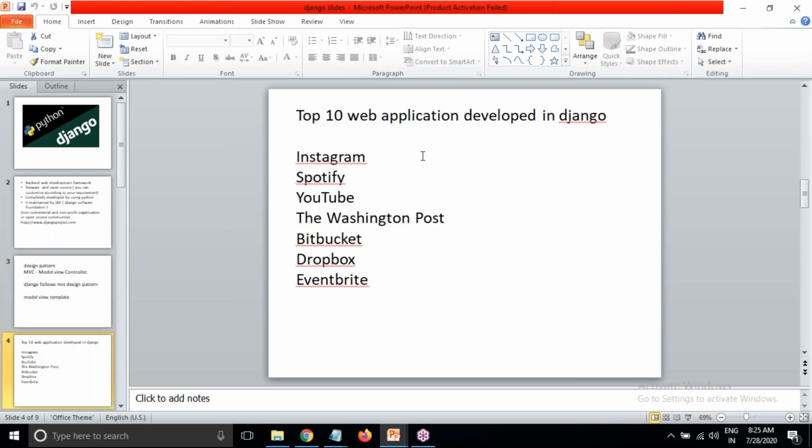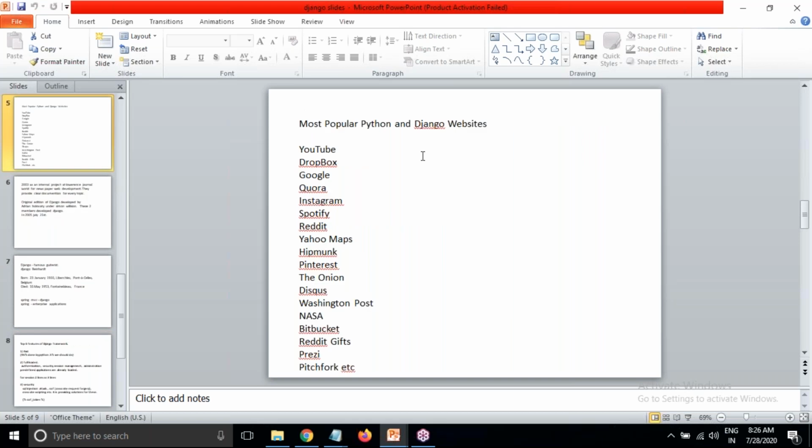And when you are working with Django, top 10 websites are in Django only, like Instagram, Spotify, YouTube, Washington Post, Bitbucket, Dropbox, Eventbrite. And top 25 sites are in a Python and Django combination: YouTube, Dropbox, Google, Quora, Instagram, Spotify, Reddit, Yahoo Maps, Pinterest, The Onion, Disqus, Washington Post, NASA, Bitbucket, Prezi, Pitchfork. All these are with Python and Django.